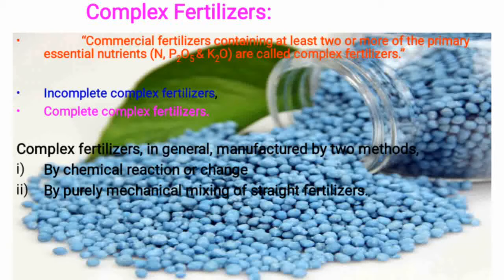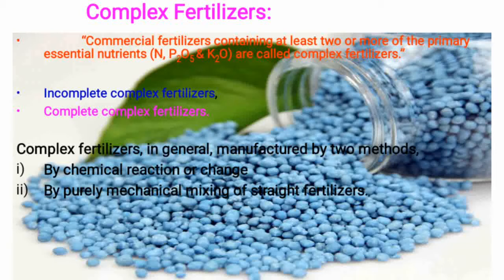Complex fertilizer generally has two methods: chemical reactions, and second, mechanical mixture of straight fertilizers. In the last two lectures we discussed straight fertilizers, which contain only one single primary nutrient.